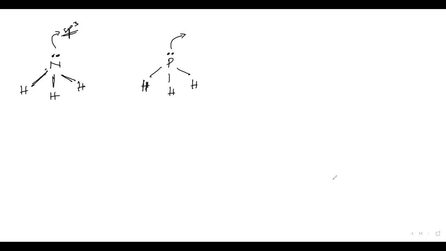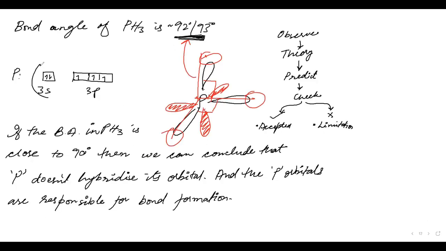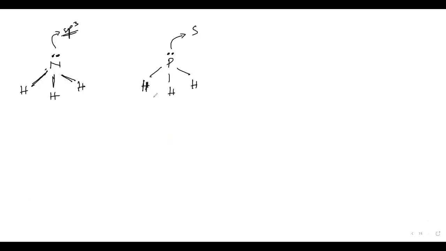We just said that P does not take part in hybridization. So see, this bond pair will form a bond with H, this for H, this will go with H. Correct? Now this electron pair will be the lone pair, and so we can say that this is present in the s orbital.